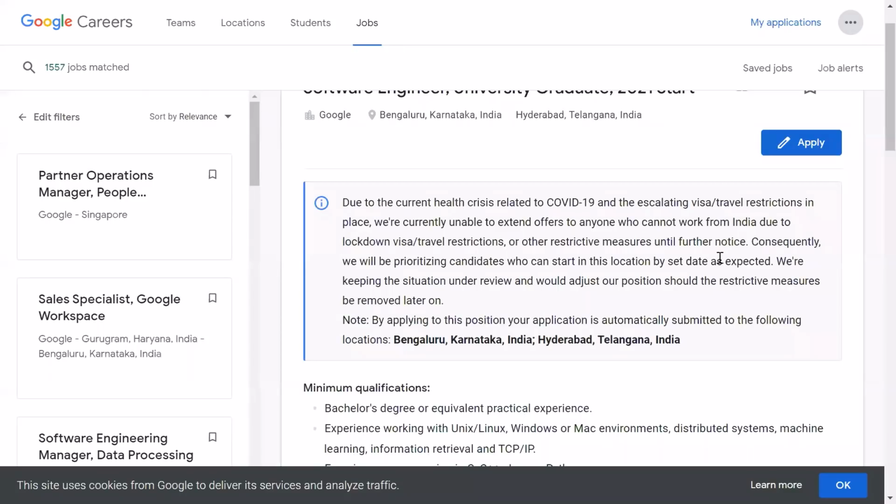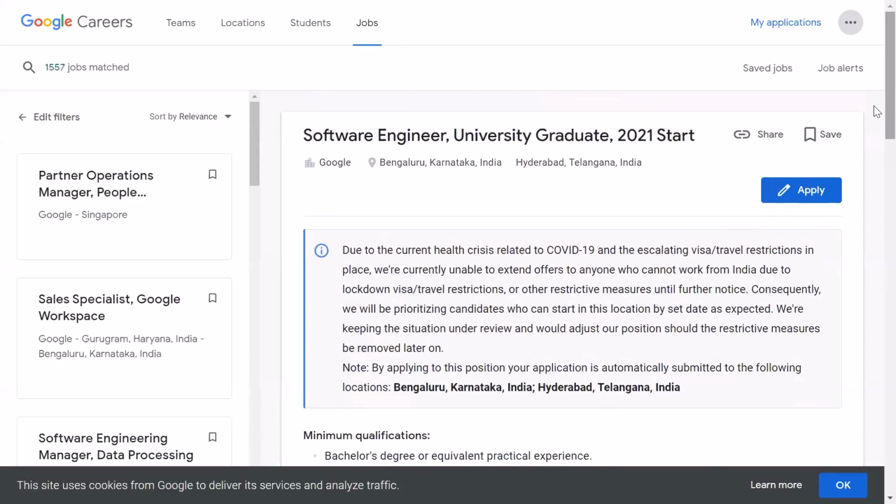And yes, I was just forgetting one very important thing before moving on. I was searching for the marker to see if I could get it here. Okay, no problem, I will tell you this way only: when you click on this apply box, you should be ready with a few things. The first condition is that you must not have applied to more than 3 positions at Google through Google careers in the last 30 days, right?